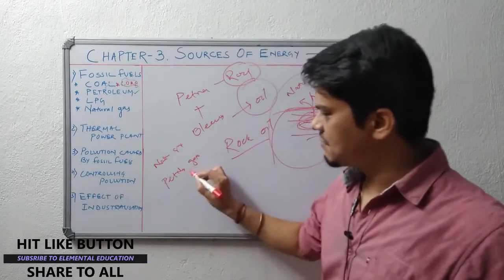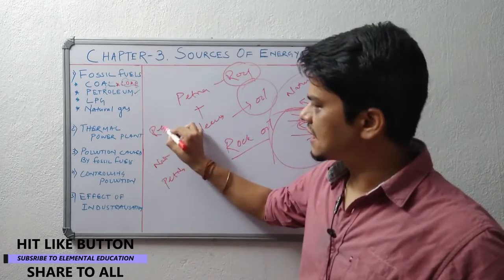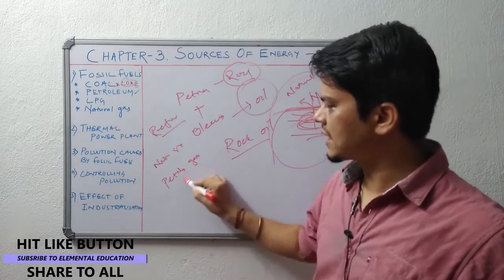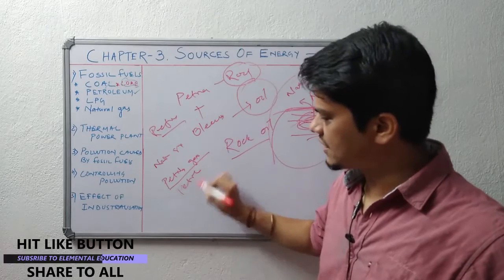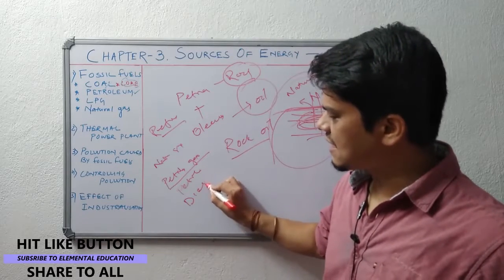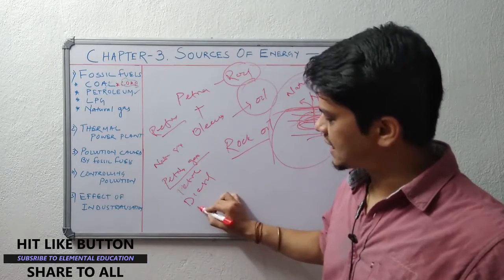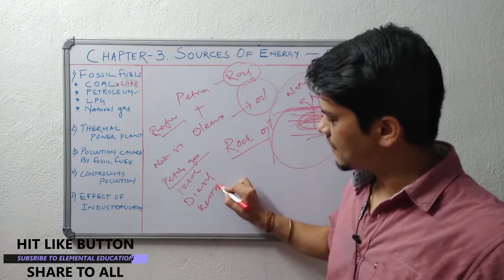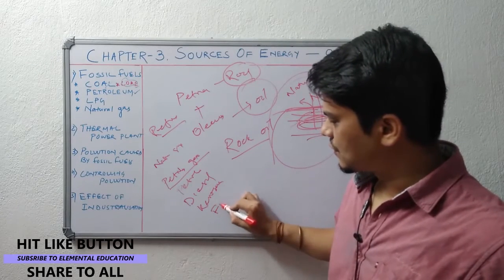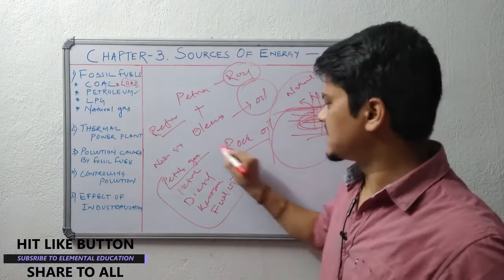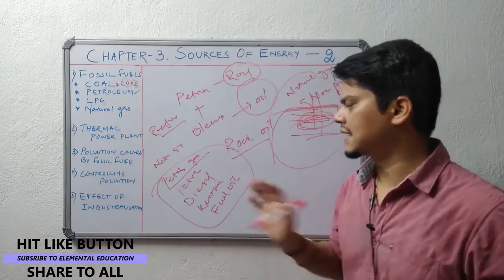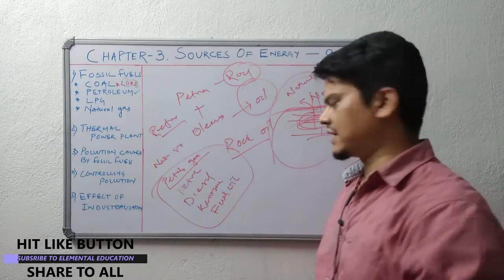When we are refining petroleum, we get petroleum gas, then petrol or gasoline, then diesel, then kerosene and fuel oil. These 5 things we get when we do refining.